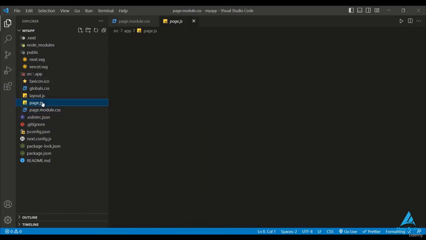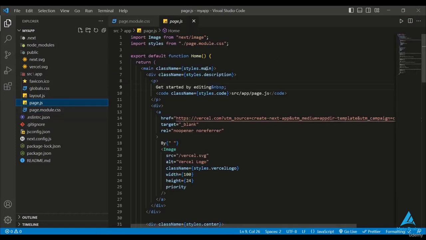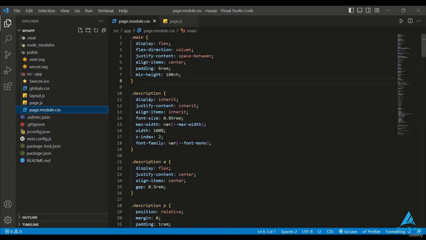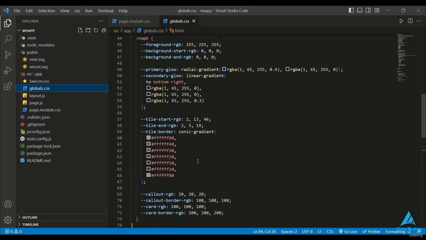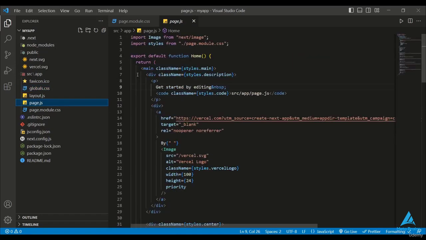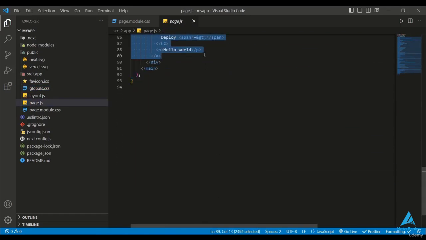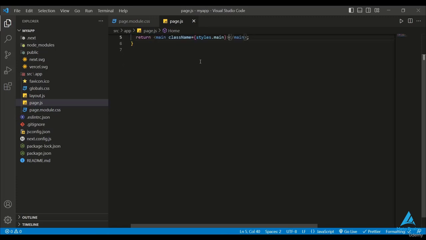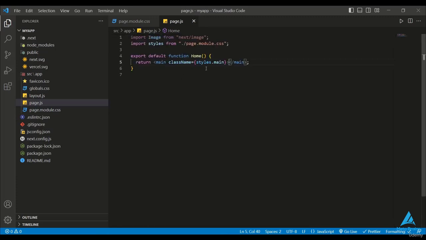Okay, in the description, I can also use all the things that are used here. The variables used here are already defined in global.css. So here we can see the maximum width or border width settings. Now the page.js file is in our full application. We can also remove it if I delete all the data and ensure that the main tag is still there, as the CSS will be applied in the frame.